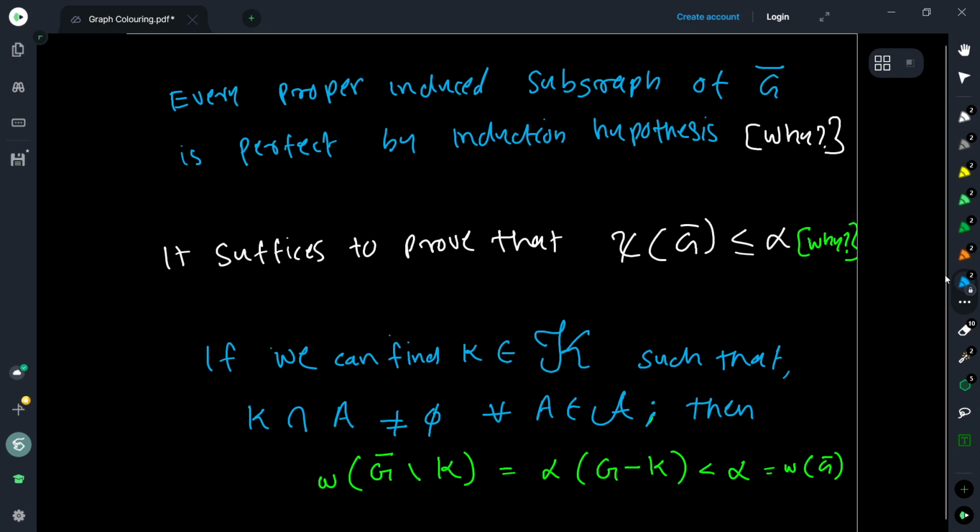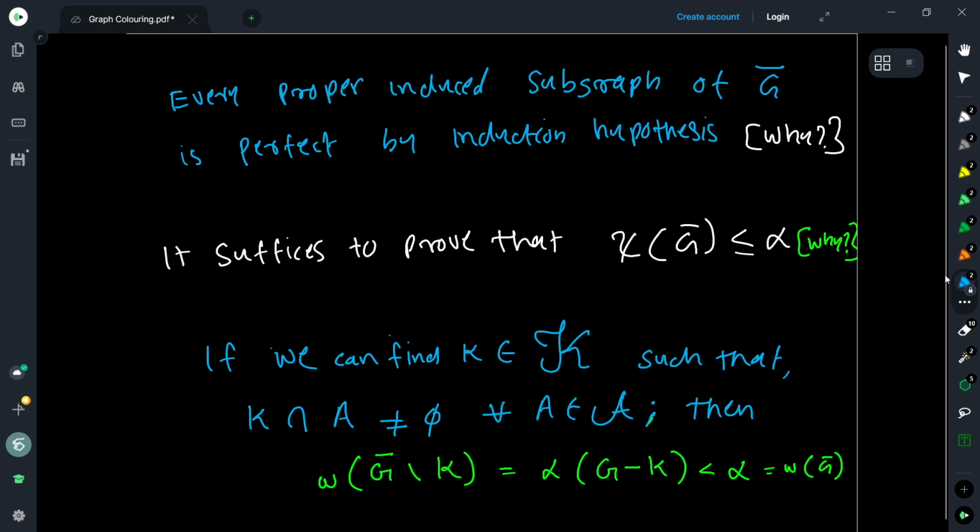Okay, if you remember, we did this sometime before. If you look at the independent set in a graph, in the complement it is going to be a clique, right? And the largest independent set will give you the largest clique in the complement. So now the chromatic number of G bar is less than or equal to alpha of G, which means the chromatic number of G bar is less than or equal to omega of G bar, right? And that is what we want to prove, because it can never be less than omega of G bar. So we will get equality.